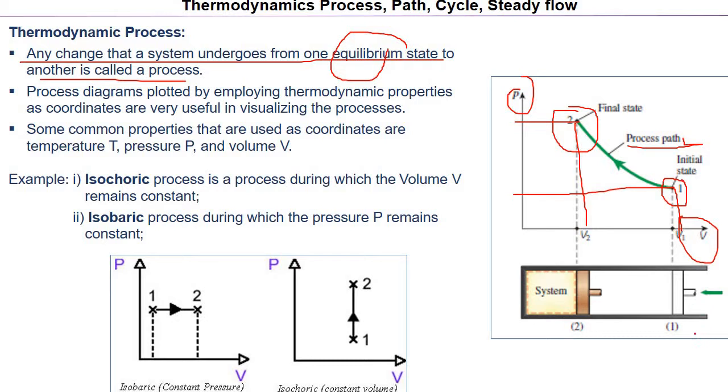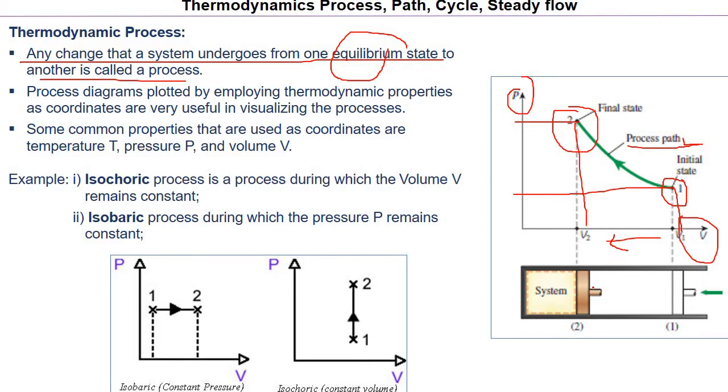So this can be understood by this figure also. Here this was the original state, and then the piston is compressed, so its volume has decreased from V1 to V2, and because of the compression, the pressure inside has increased from P1 to P2.